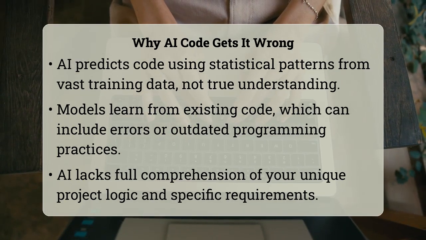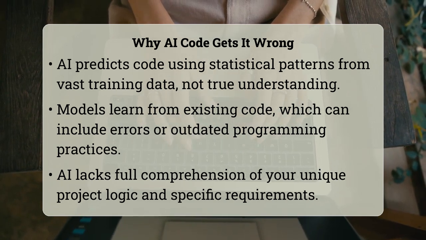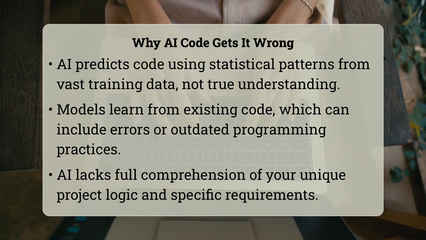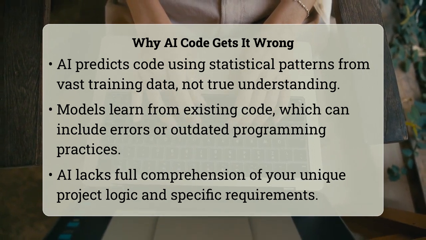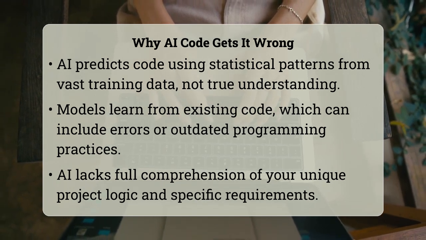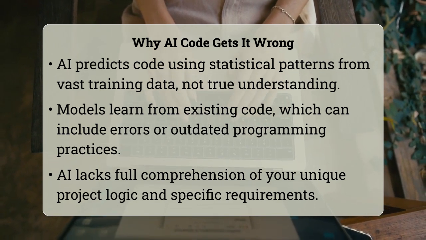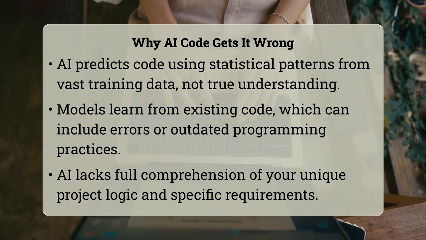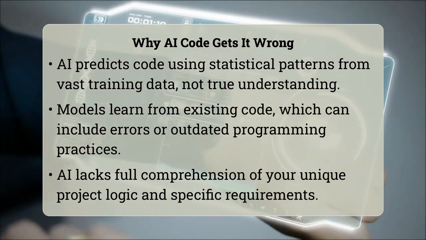Have you ever asked an artificial intelligence coding assistant for a quick snippet, only to find it suggests something that just does not quite work or even breaks your code? It can be a bit puzzling, right? Artificial intelligence code suggestions sometimes have errors because these tools operate on statistical pattern matching, not genuine comprehension of programming logic or your specific project's intent.